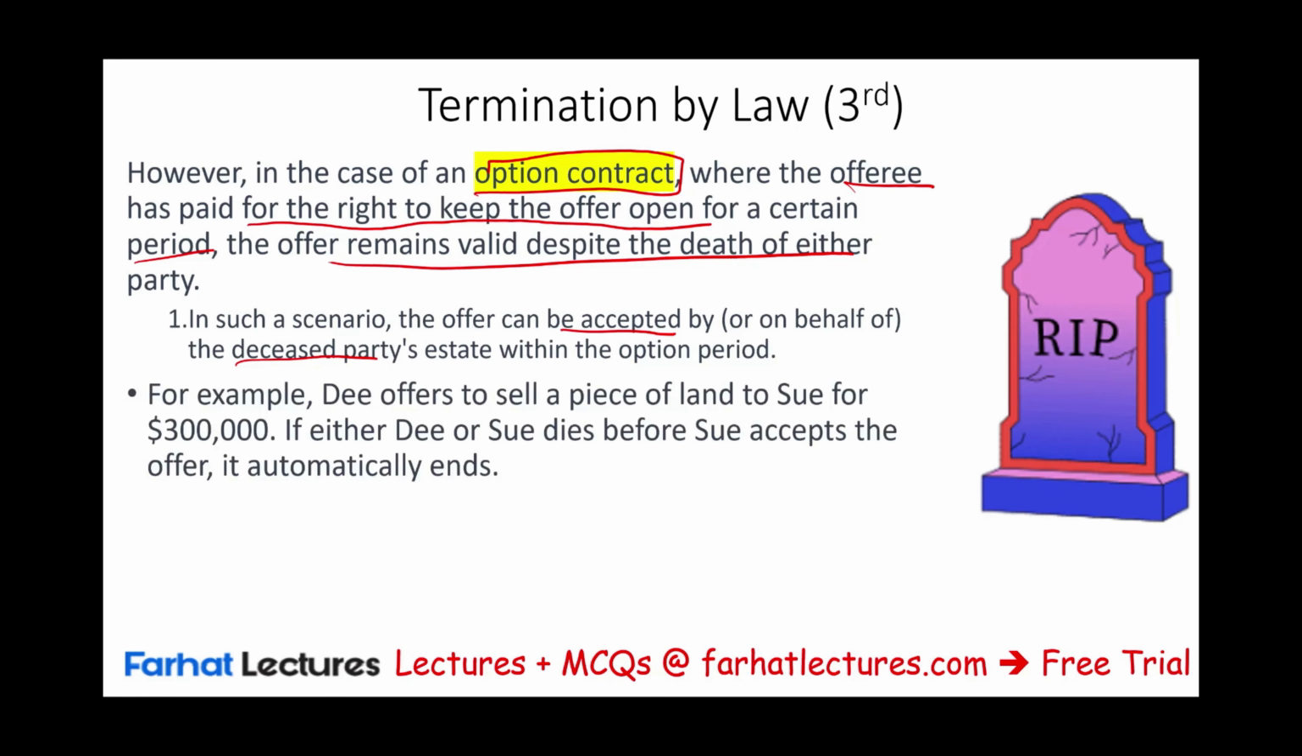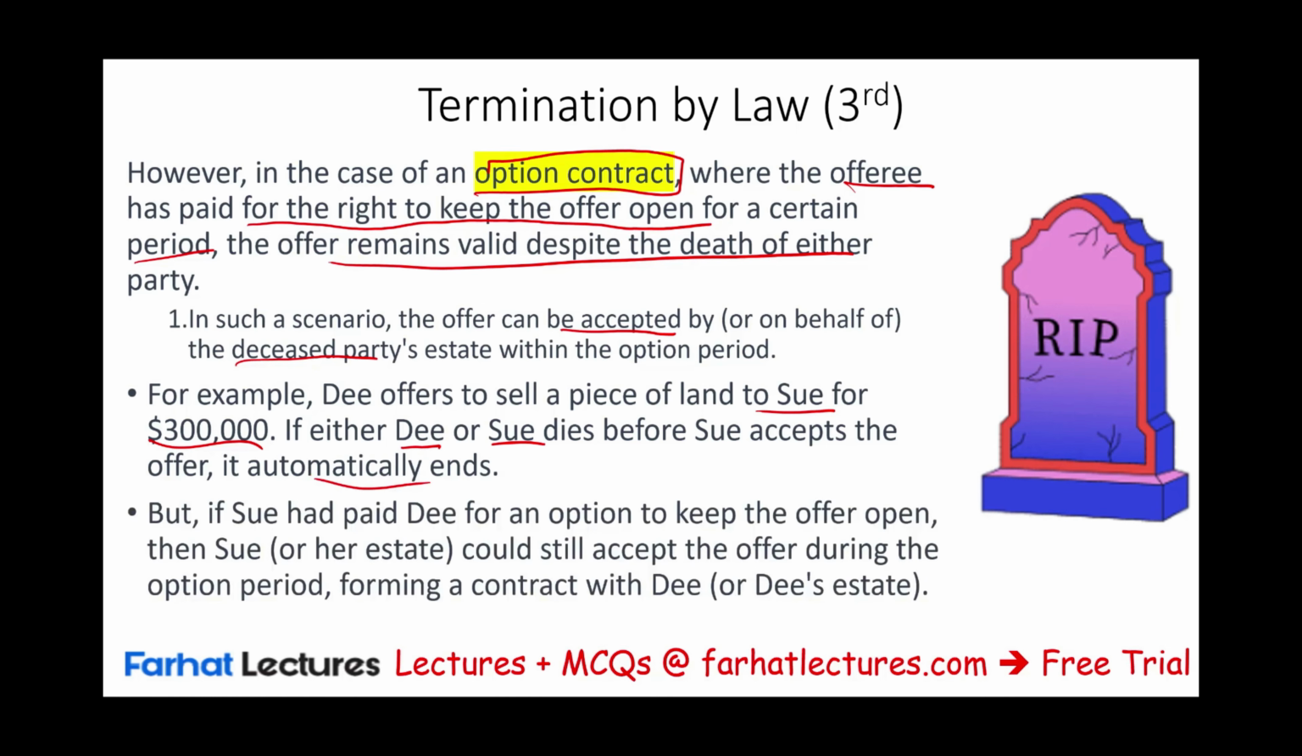For example, D offers to sell a piece of land to Sue for $300,000. If either D or Sue dies before Sue accepts, it automatically ends. But if Sue has paid D an option to keep the offer open, then Sue or her estate could still accept the offer during the option period, forming a contract with D or D's estate.